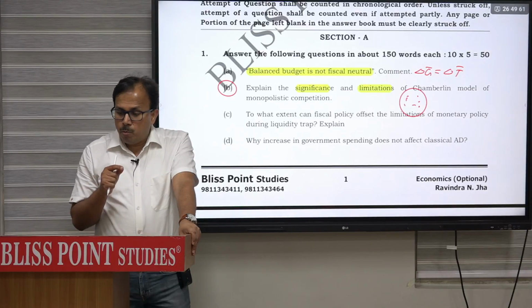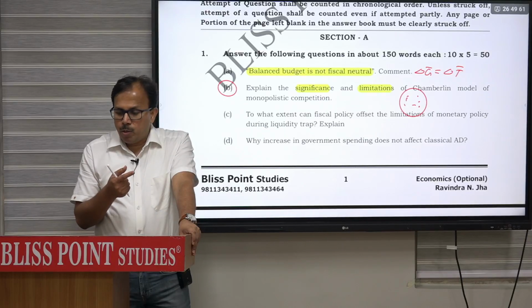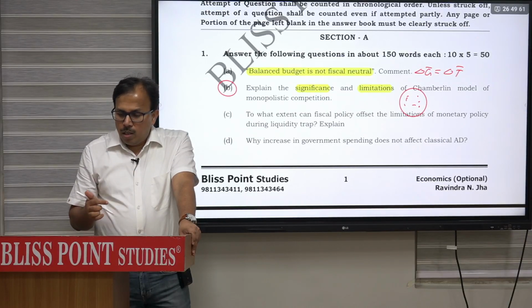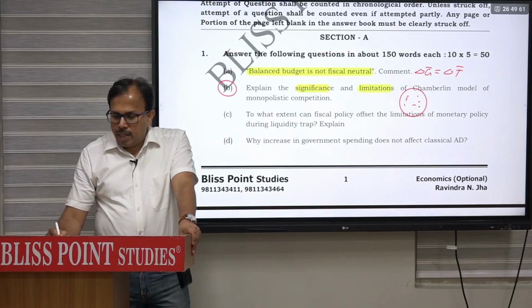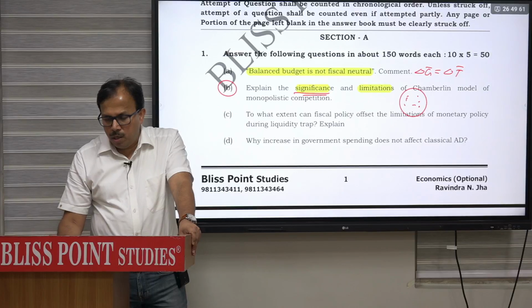When demand and cost both are identical, in that condition, if we explain the equilibrium of one firm, we actually explain the equilibrium of all the firms. And when we explain the equilibrium of all the firms, we can say that the market is also in equilibrium. So after stating that part, just highlight the significance part. What is the significance of the Chamberlain model?